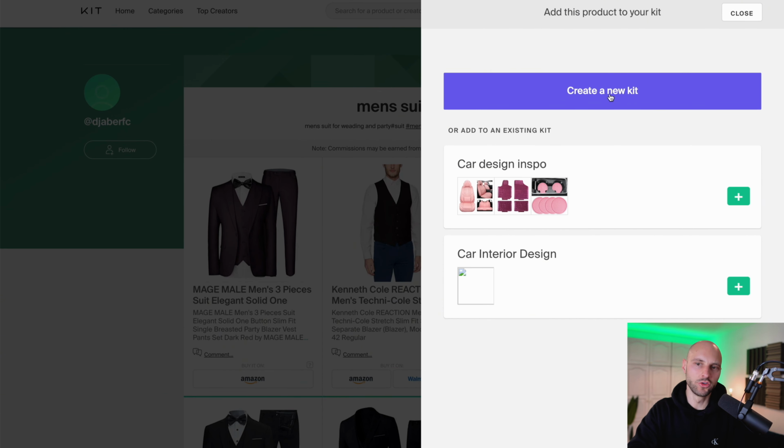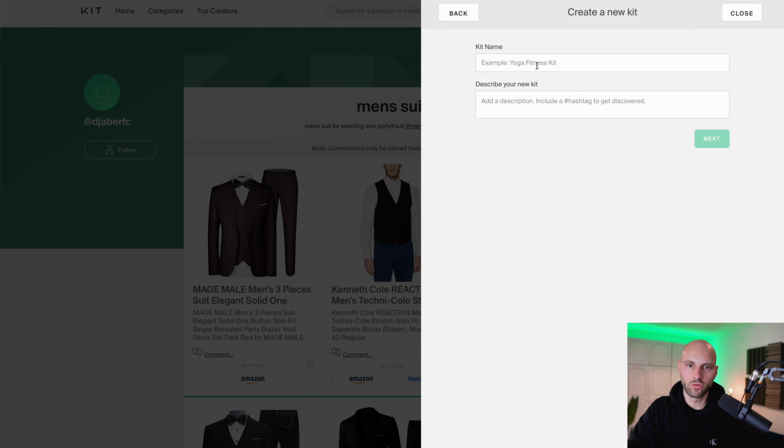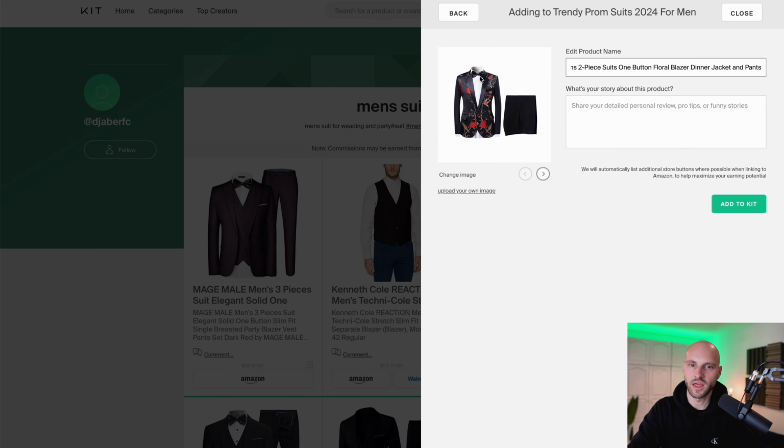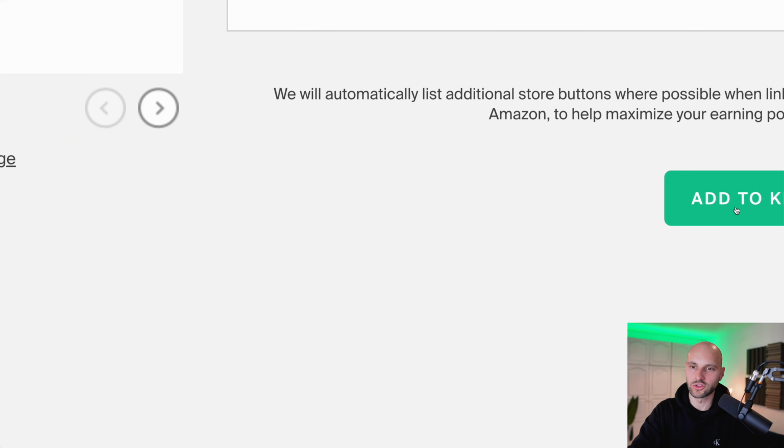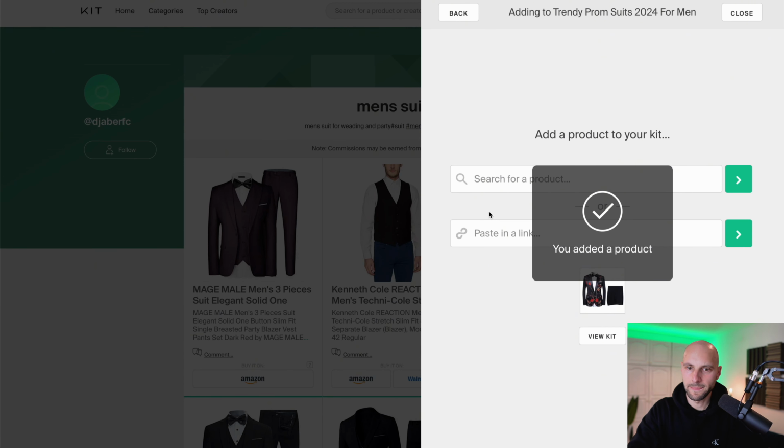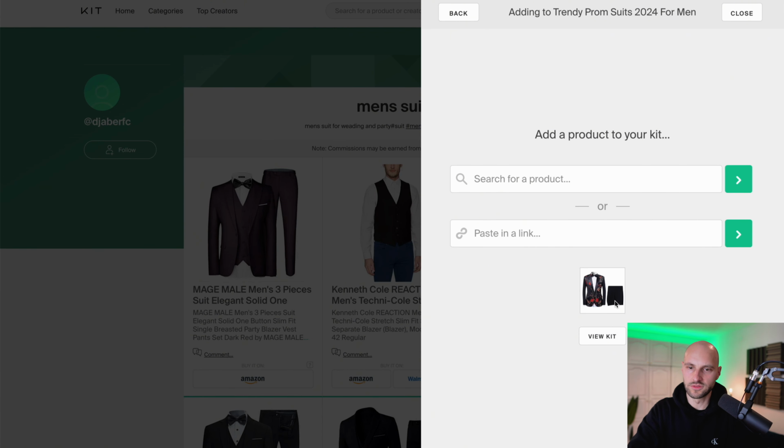I'm going to click create a new kit, and the kit is going to be called Best Prom Suits 2024 or trendy, so people have more reasons to click this. Trendy Prom Suits 2024 for men, like that, or something like this. And I'm going to click next, and boom, I have my first suit in the kit. I'm going to click add to kit. Boom. All right, so we have this in the kit.